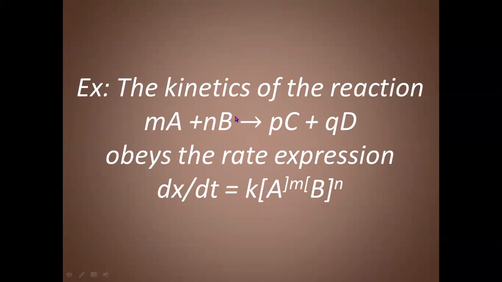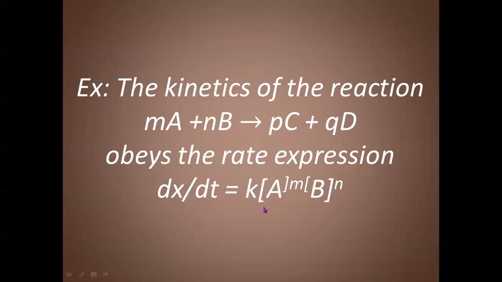For the total order of reaction, we have to add these powers. Actually, order of reaction is nothing but the power of the concentration terms of reactants. If there is more than one reactant, then we have to add the power terms, m plus n.